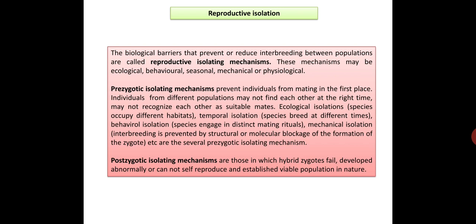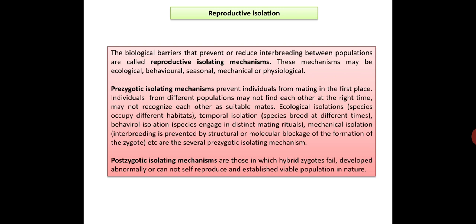Now, pre-zygotic isolating mechanisms prevent individuals from mating in the first place. Individuals from different populations may not find each other at the right time, or may not recognize each other as suitable mates. Ecological isolation: species occupy different habitats. Temporal isolation: species breed at different times. Behavioral isolation: species engage in distinct mating rituals. Mechanical isolation: interbreeding is prevented by structural or molecular blockage of the formation of the zygote, etc. These are several pre-zygotic isolating mechanisms. Pre-zygotic means prior to the formation of the zygote.